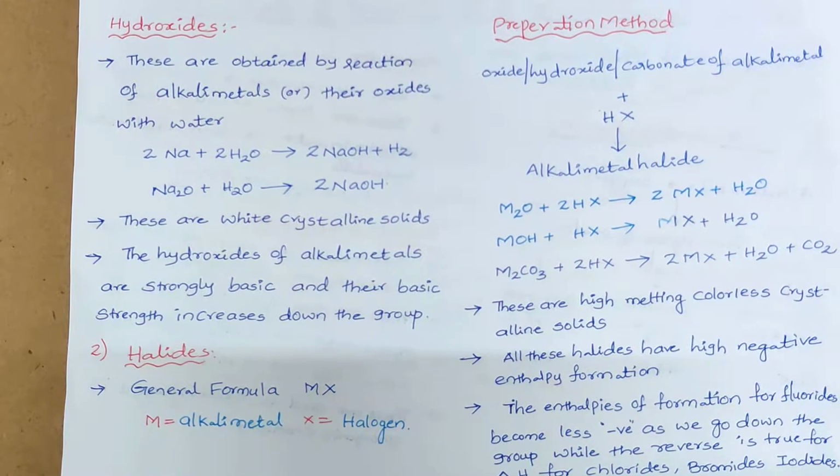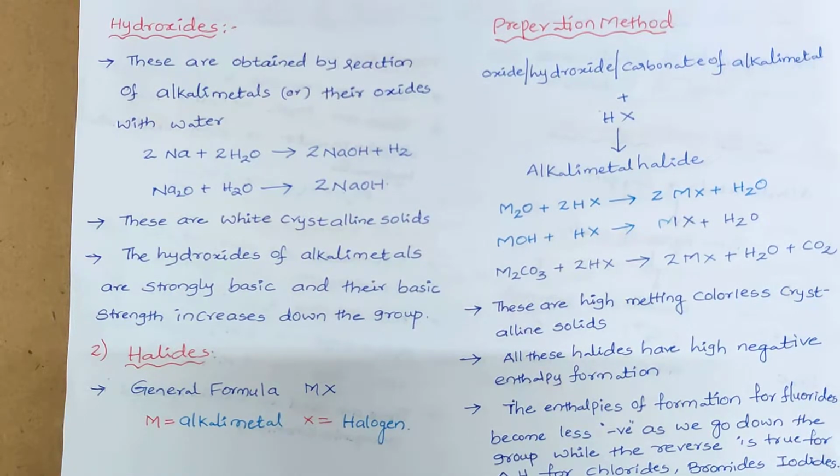But here there are two important points we need to remember. For example, in the case of fluorides, all alkali metals combine with fluorine to form metal fluorides. That means lithium fluoride, sodium fluoride, potassium fluoride, rubidium fluoride, cesium fluoride. When we observe the amount of energy liberated in these respective metal fluorides, more amount of energy is liberated in the case of cesium fluoride, less amount of energy is liberated in the case of lithium fluoride.